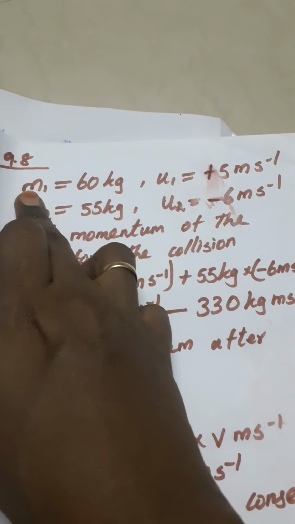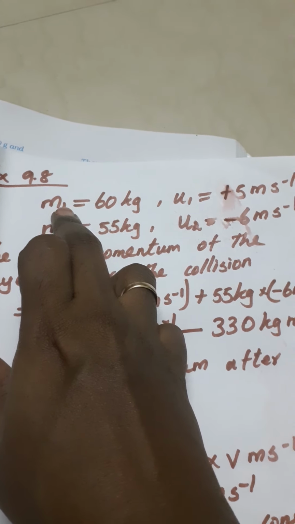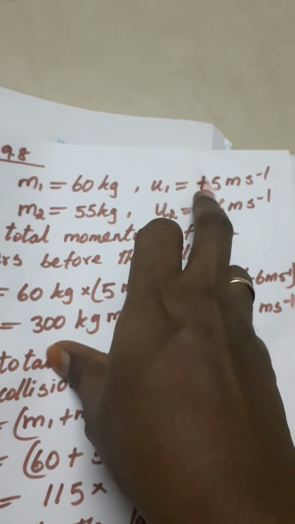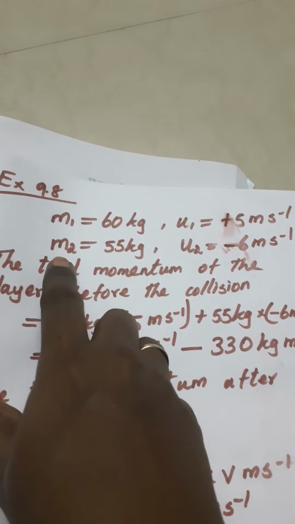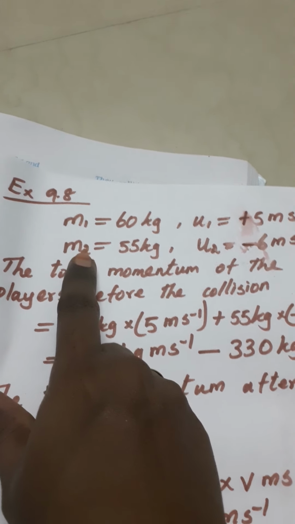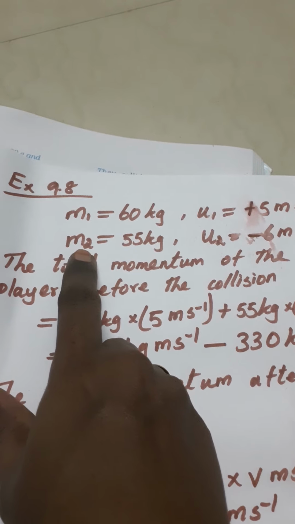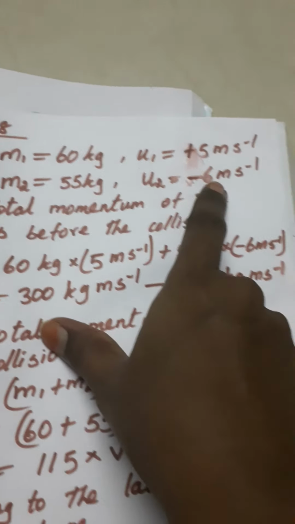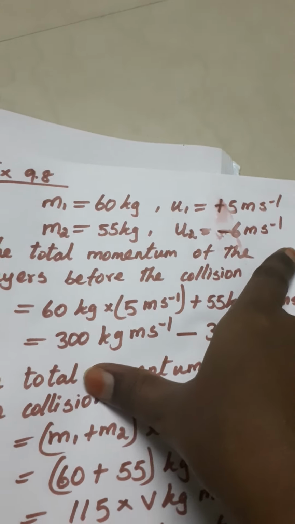For the first player, mass m1 is equal to 60 kg and initial velocity u1 is equal to plus 5 meter per second, that is left to right. Next, for the second player, mass m2 is equal to 55 kg and u2 is equal to minus 6 meter per second.